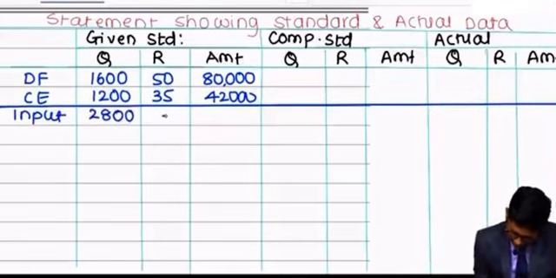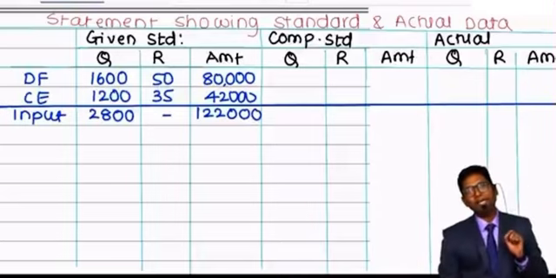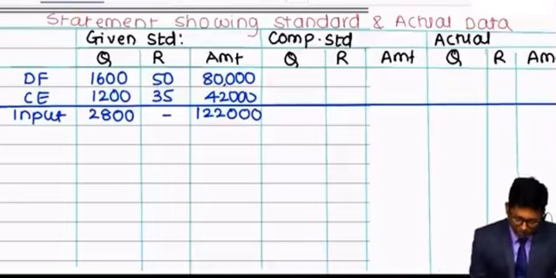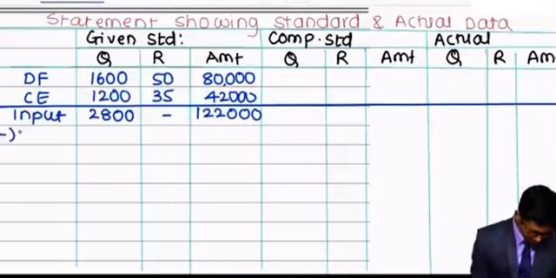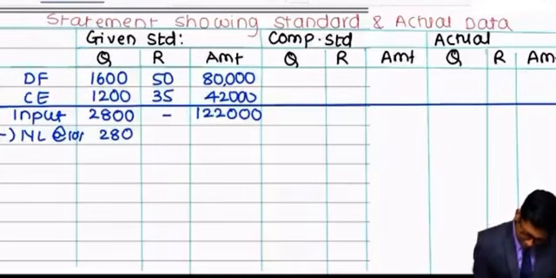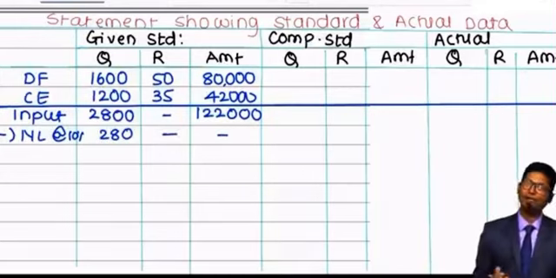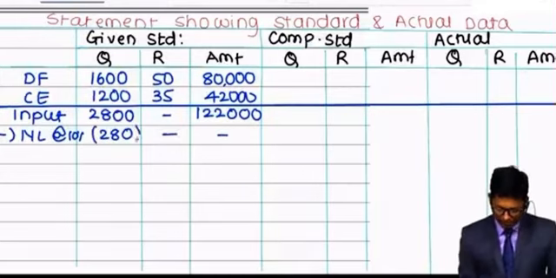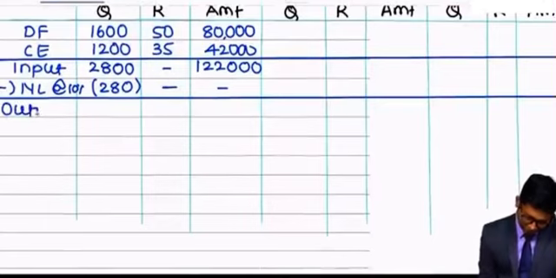Correct? Now you are not going to get the same quantity as output, as a certain normal loss is expected by the company. So we should deduct the normal loss from this, and the normal loss expected is 10%, that is 280, which has no realizable value as no information is available. When you deduct the normal loss from your calculation, the balance you get is your output.